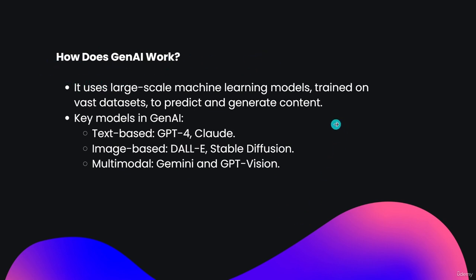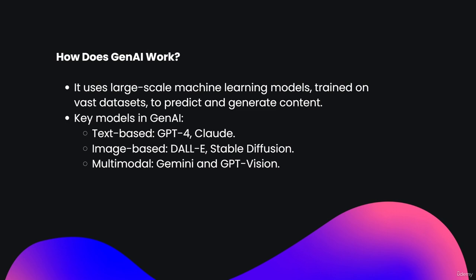It is simple, right? You can see it uses large scale machine learning models trained on vast data sets to predict and generate content. For example, if you know how ChatGPT is developed, trained with a lot of data, it is all Gen AI, right?